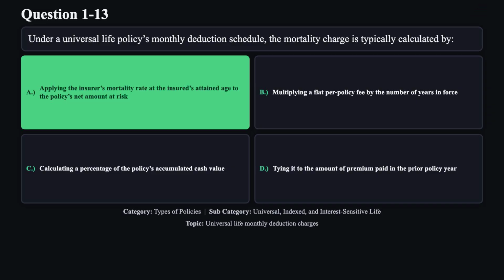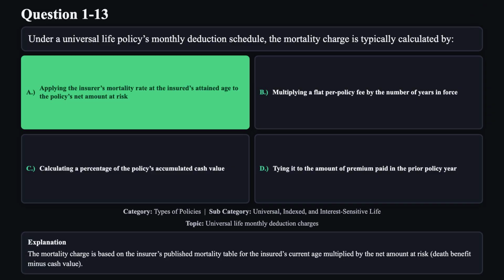The correct answer is A. The mortality charge is based on the insurer's published mortality table for the insured's current age multiplied by the net amount at risk. Death benefit minus cash value.